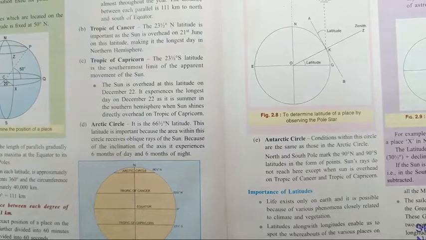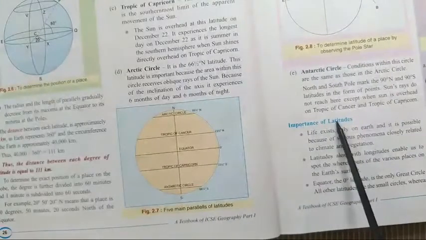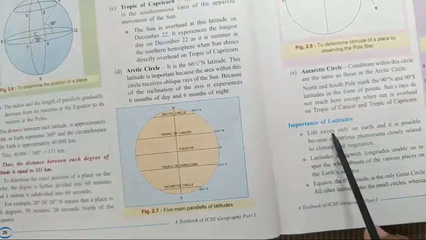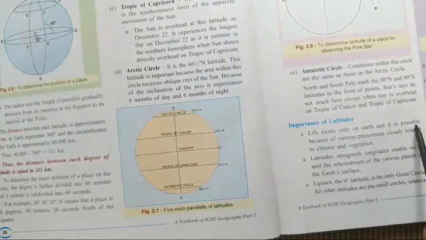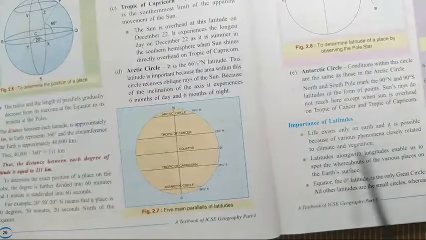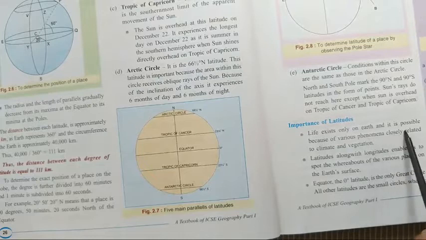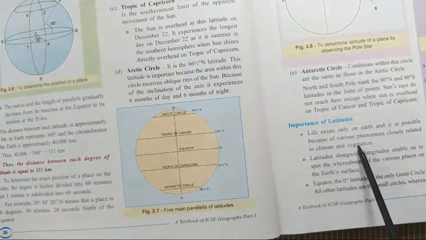and at the same time different types of wildlife, and even the variation in the human race. So let's see here the importance of the latitude, the first importance. Here life exists only on earth, and it is possible. Why? Because of various phenomena closely related to the climate and vegetation. Why are these various phenomena closely related to the climate and the vegetation?